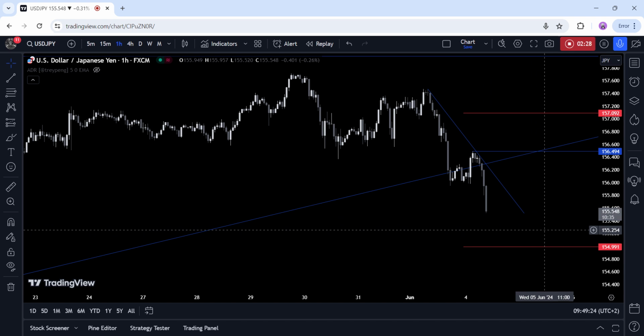Today we have the US job openings data. Tomorrow we have the Japanese wage data, the US ADP, and the US ISM services PMI. On Thursday we get the latest US jobless claims figures, while on Friday we conclude the week with the US NFP report.